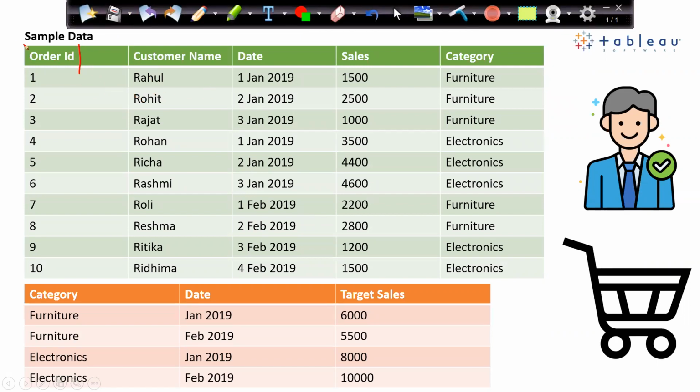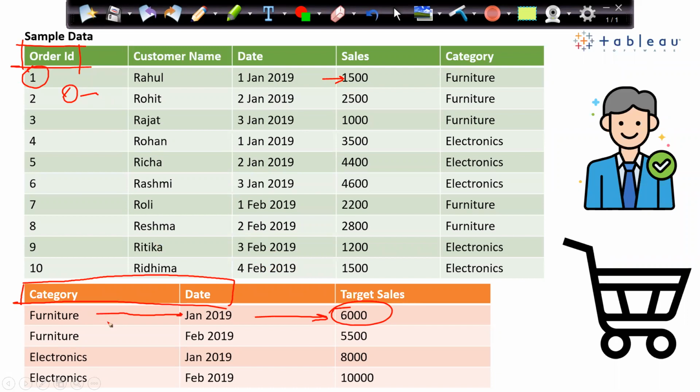My data is at order ID level. And at what level is this data? I can say my data is at category and date level. Each category and each date has its own value. Here each order ID has its own sales value. So the granularity of this table is at the order ID, and the granularity of this table is at the category and date. The granularities are different.